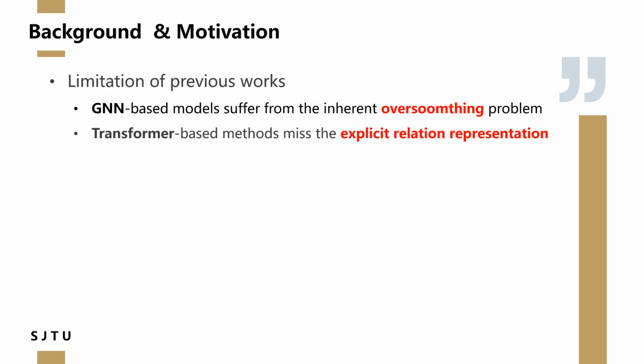Previous work generally adopts two types of architectures, graph neural networks and transformers. However, graph neural networks usually suffer from the inherent oversmoothing problem, while transformers show strong learning ability but only implicitly learn the inter-joint relations through the attention mechanism, and thus lack explicit awareness of the skeleton structure or other relation information, which is very important for interaction modeling.